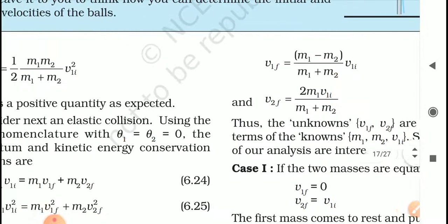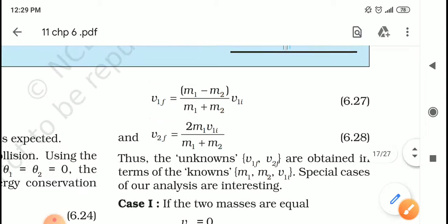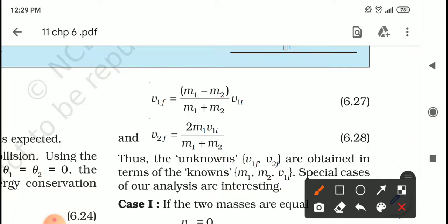If two masses are equal, then as you can see, if you put here m1 is equal to m2, then this term reduces to 0. Then the velocity of the first object after collision will be 0. And if you put here m1 is equal to m2, then 2m1 cancels.